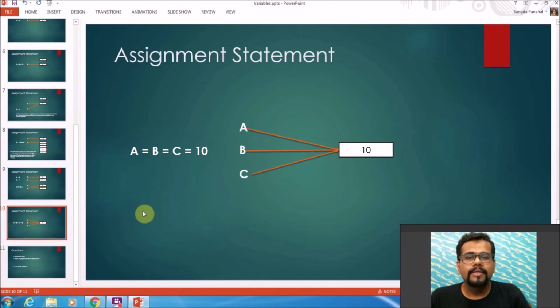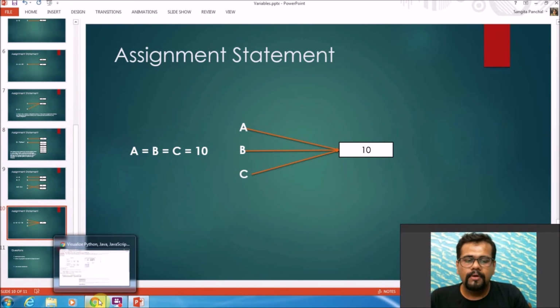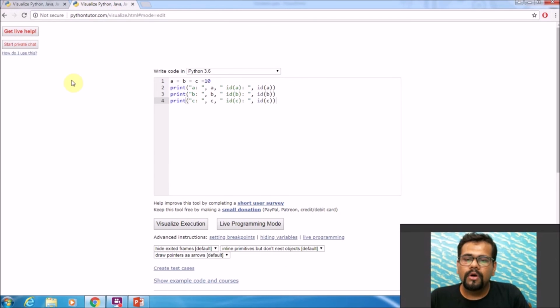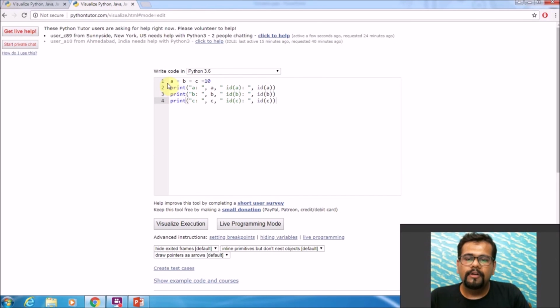Taking another example for an assignment statement, what if I write the statement A equals B equals C equals 10? Then all of the variables will be pointing towards the memory location which has the value 10. Let's also see this via an example. So back in pythontutor.com, I've written my program A equals B equals C equals 10, and I printed the values of A, B, C and their IDs as well.